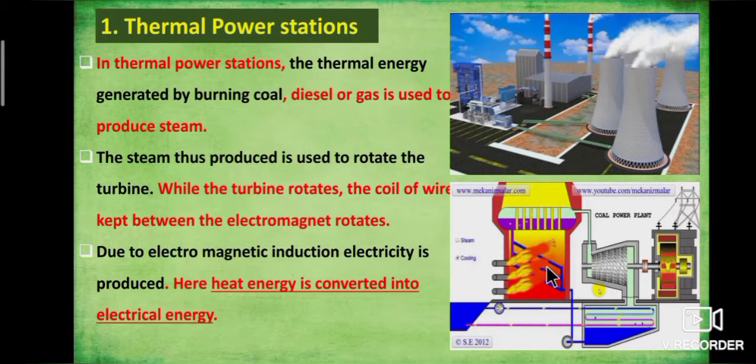See the picture here. The burning of coal produces steam. The steam rotates the turbine. After that, the coil of wire kept between the electromagnet rotates. Due to electromagnetic induction, electricity is produced here.